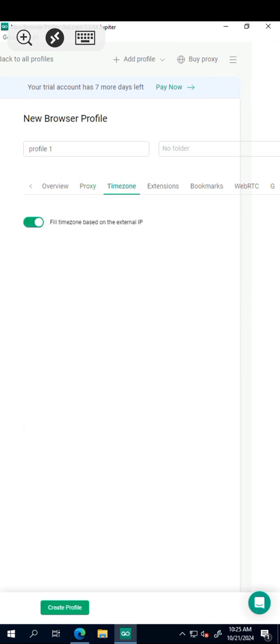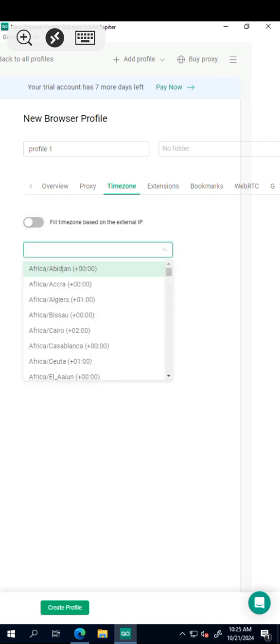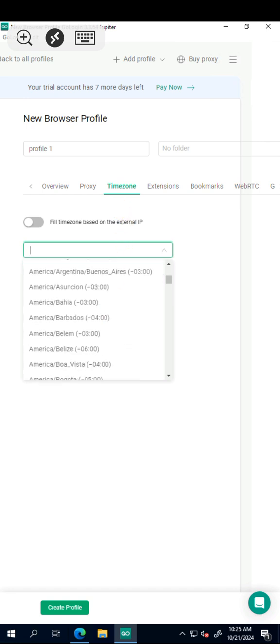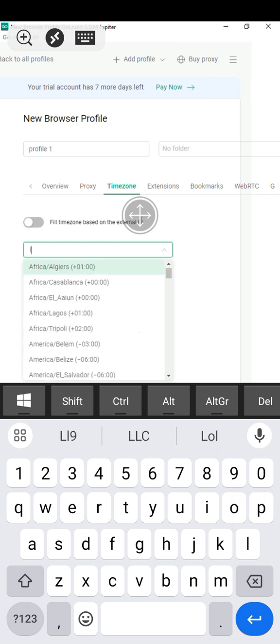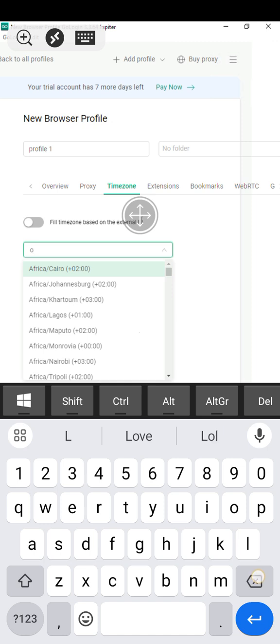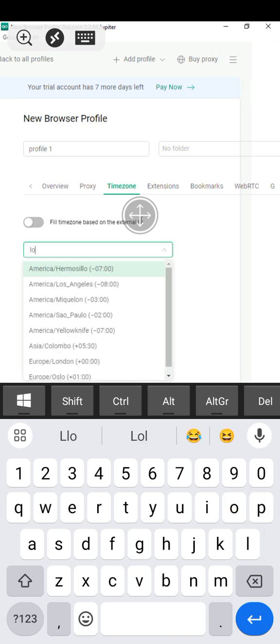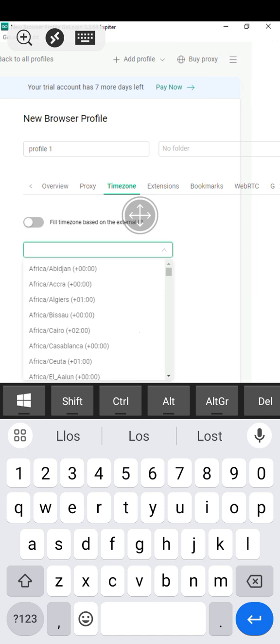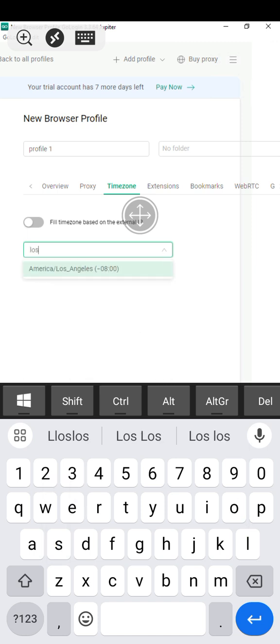Then the time zone is very important. When you want to do your time zone, make sure you untick that box. Then you pick any of the time zones. For example, now let's say you want to pick Los Angeles time zone. Sorry, sometimes because I'm trying to make sure that I beat time, I'll be rushing this thing, so just bear with me. Okay, let me just type it again. Here it is. So this is how your time zone will be.